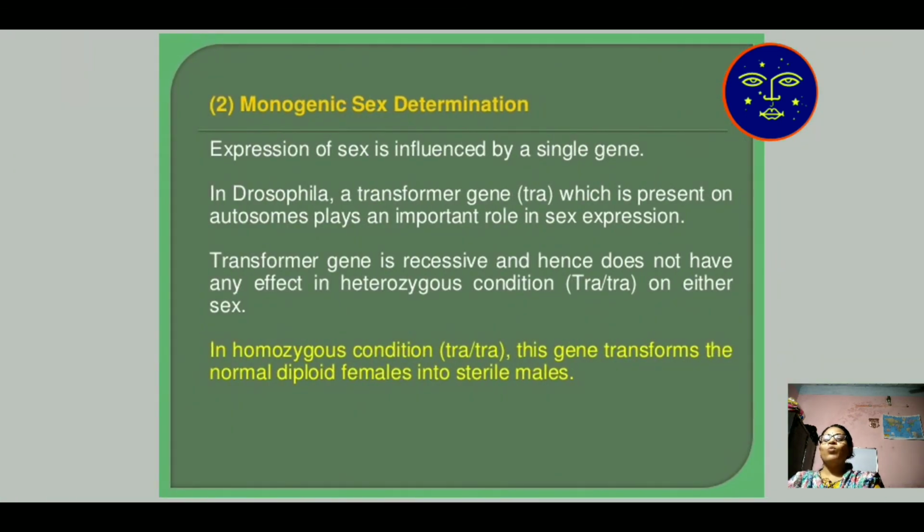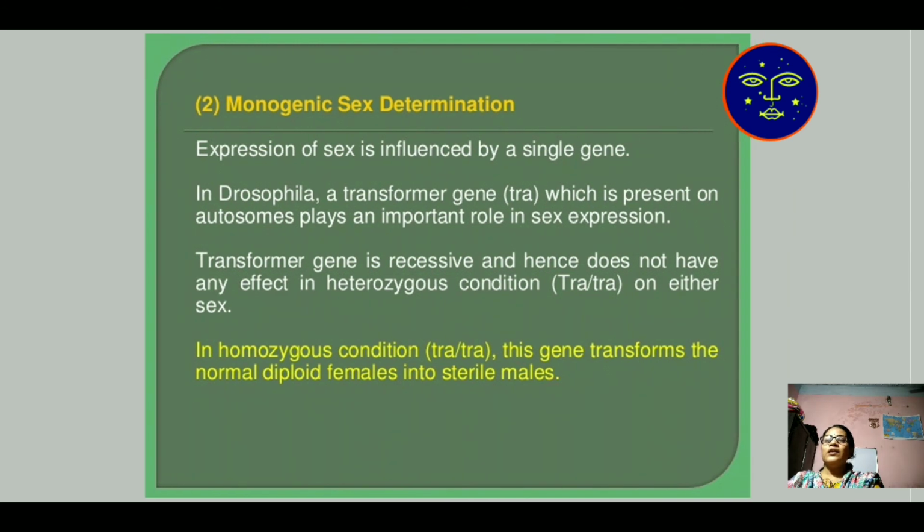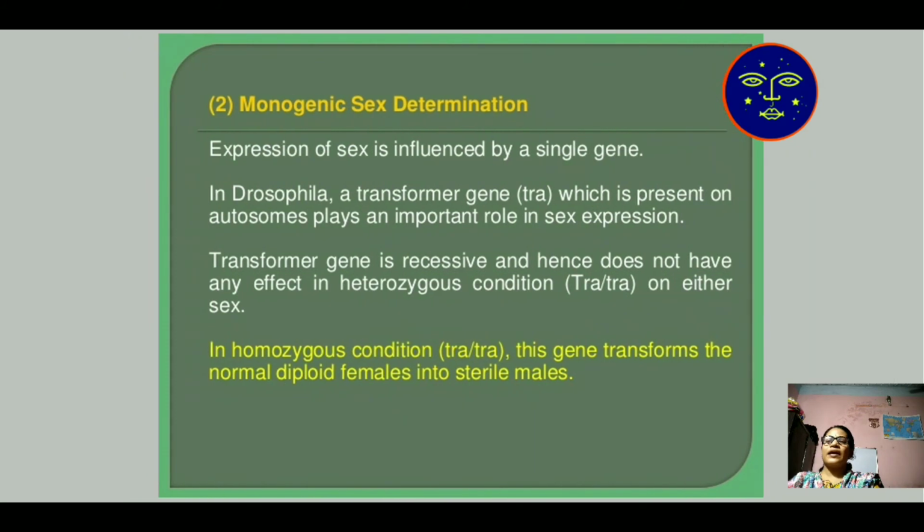Then comes monogenic sex determination. Here the sex is determined by a single gene. In Drosophila, a transformer gene which is present on the autosomes plays an important role in sex expression. In homozygous condition, tra/tra is the gene which determines the monogenic sex character.